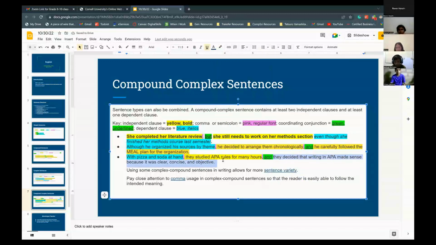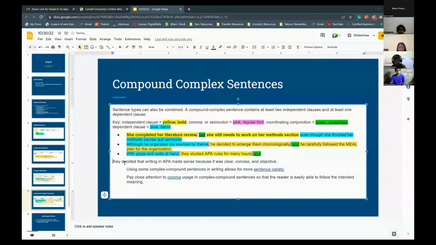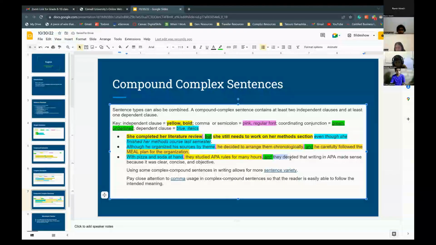And then they decided that writing an APA made sense because it was clear, concise, and objective. Do you think the sentence that's highlighted in light blue right now is a combination of 2 clauses or 1 clause? One clause. This is actually 2 clauses. We have one that's they decided that writing an APA made sense, and a second clause that is because it was clear, concise, and objective. So that's 2 different clauses in that sentence.